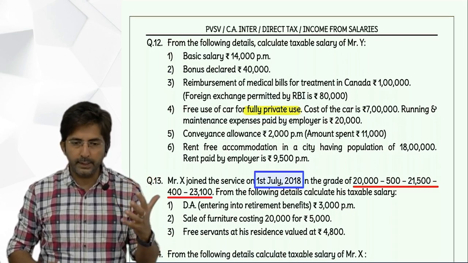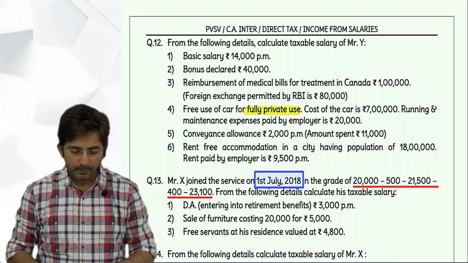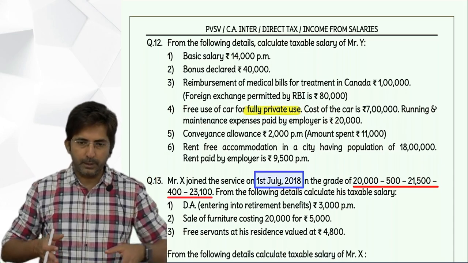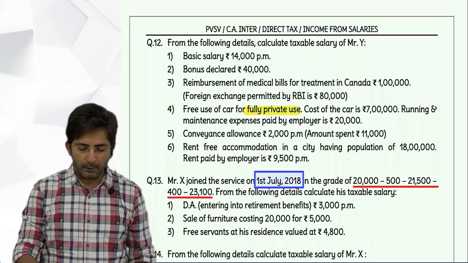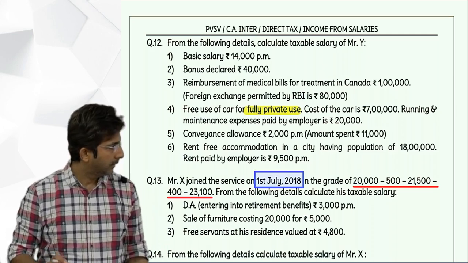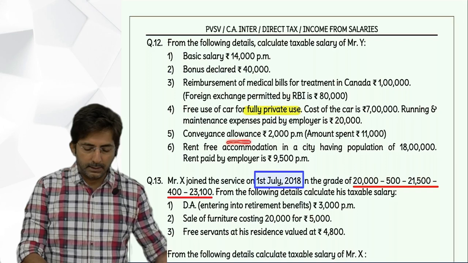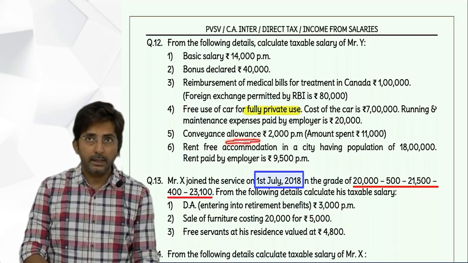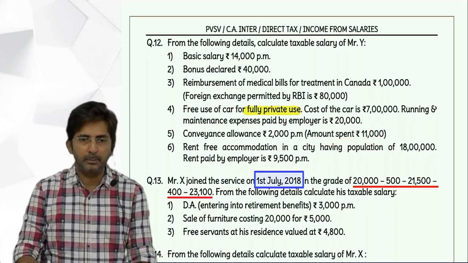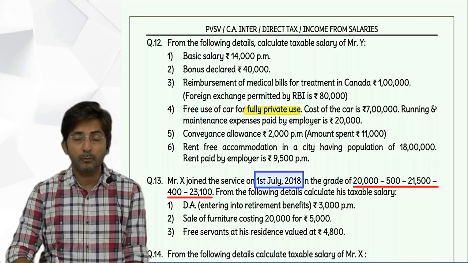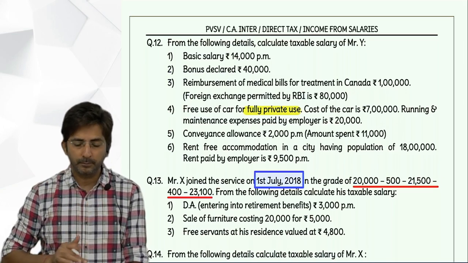Okay. And the wording can be free use of car for fully private use. And it is not necessary that you prepare a working note only. You can show it in the statement also. Okay. But in the outer column, amount should be 90,000. Then conveyance allowance. Conveyance allowance is an allowance, and this comes in TC Udhar. And in TC Udhar, amount exempt is amount spent. Amount spent is 11,000, so exempt will be 11,000. So presentation: inner column 24,000, less exempt under section 10(14), minus 11,000, outer column 13,000.